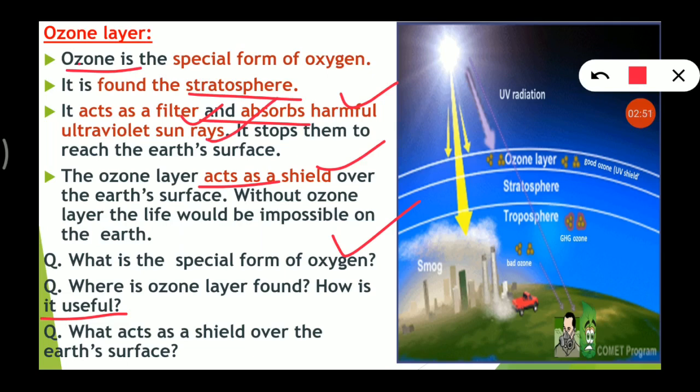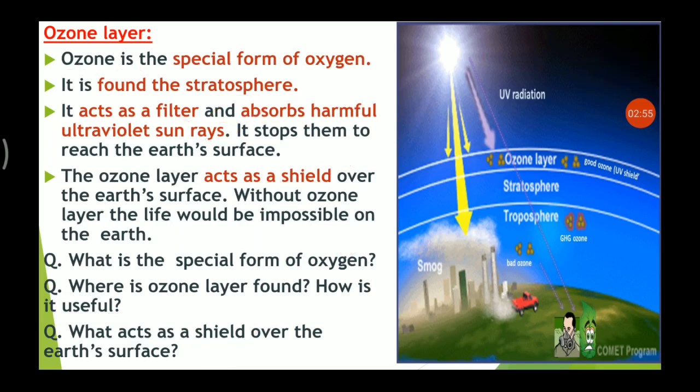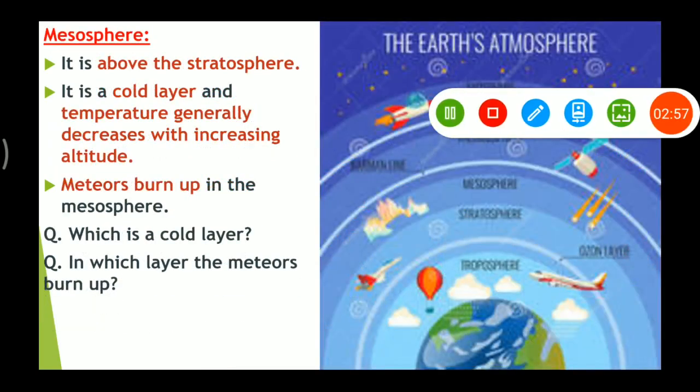Next, what acts as a shield over the earth's surface? The ozone layer. Now here we have the mesosphere.